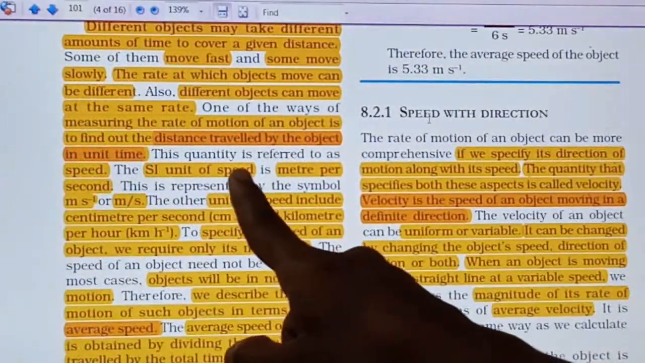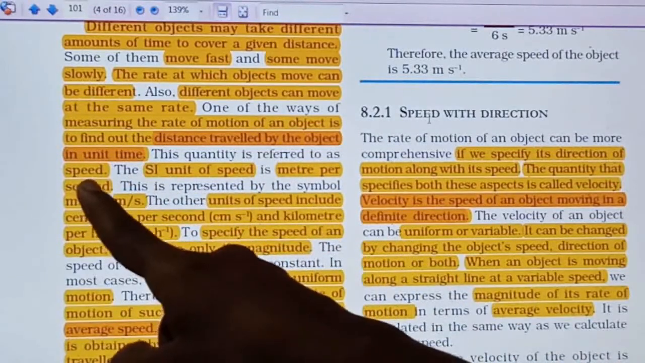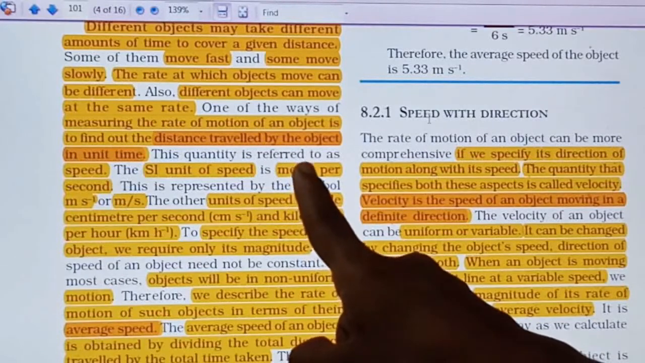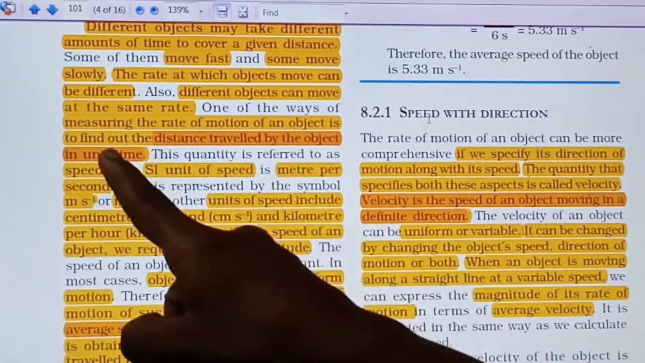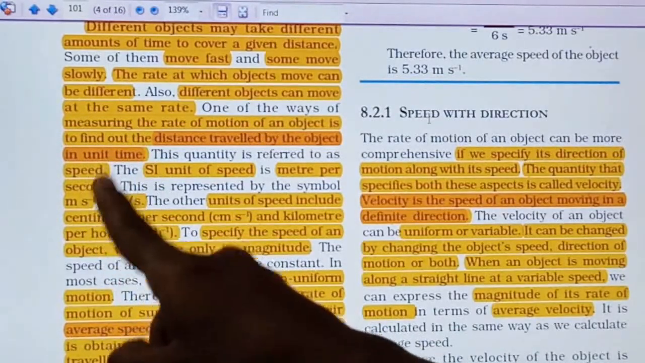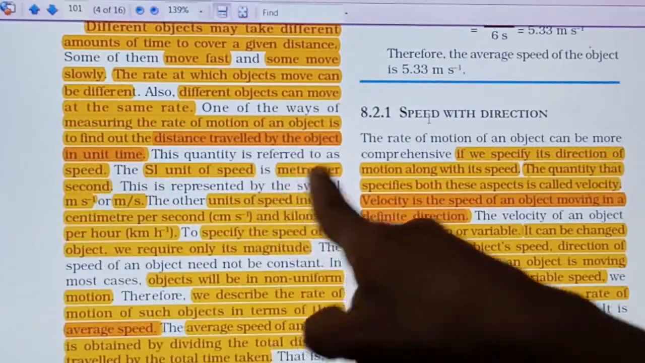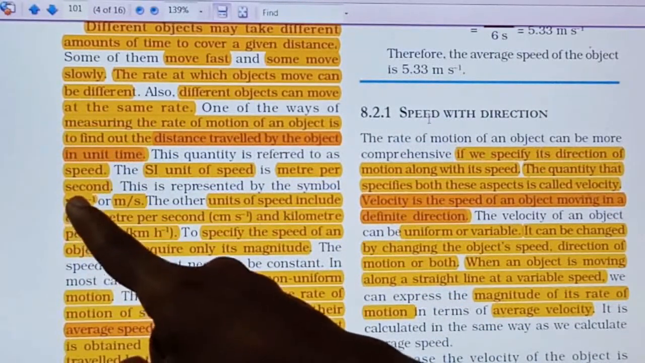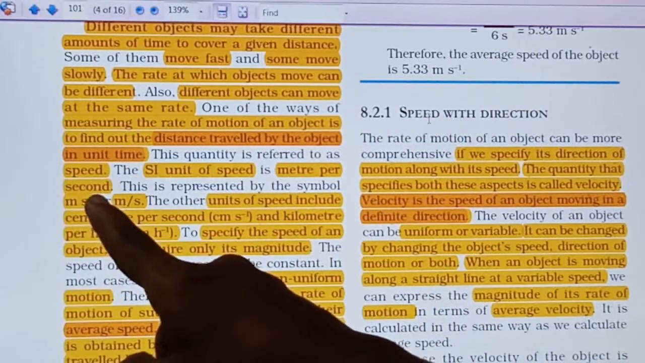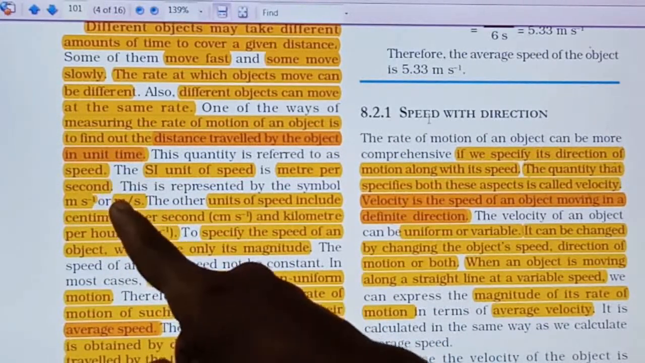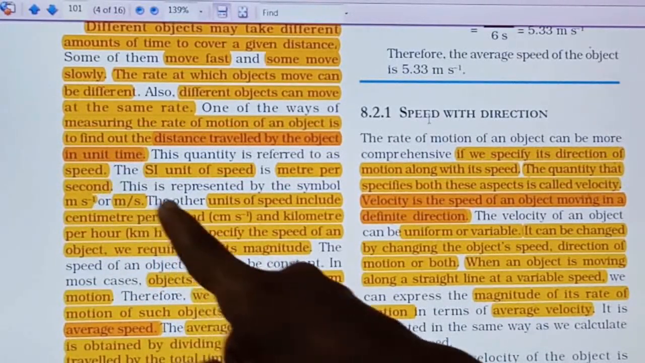The SI unit of speed is meter per second, right? Distance traveled will come in meters, right? And time, unit time, whichever we are considering, that will be the second. So the SI unit of speed is meter per second, represented by the symbol m s raised to minus 1, or m per s, that is meter per second, right?